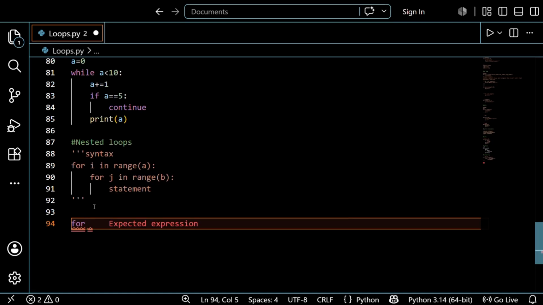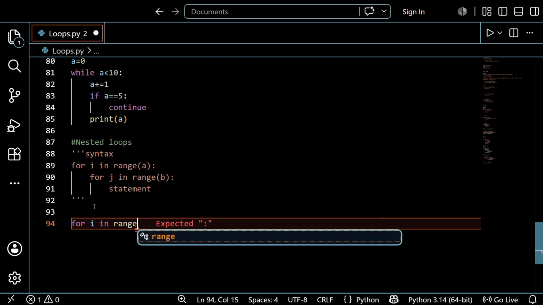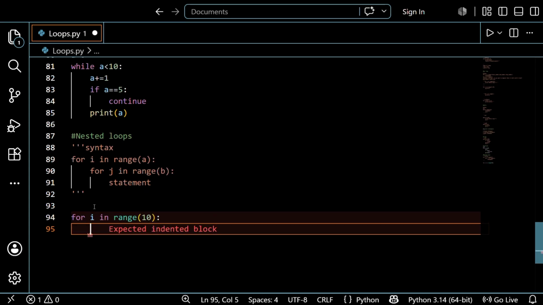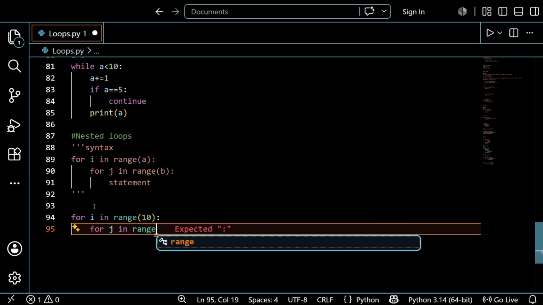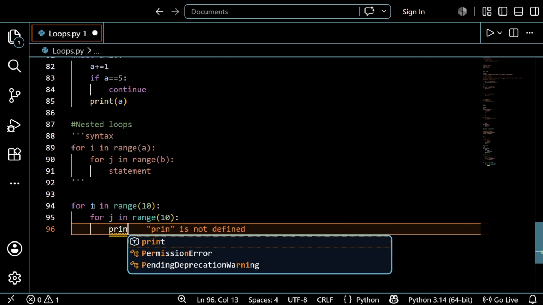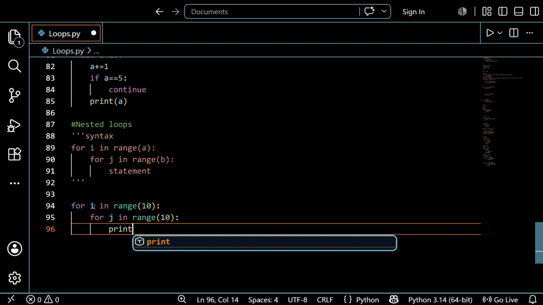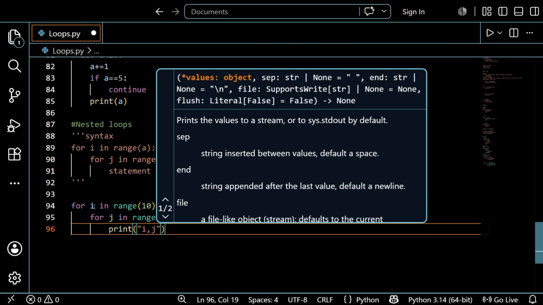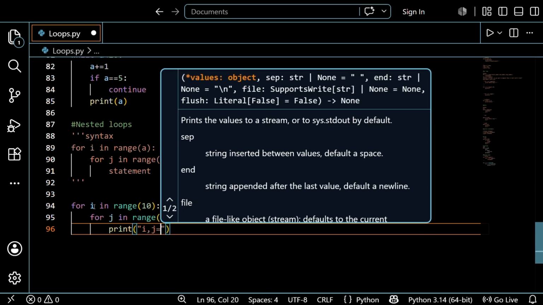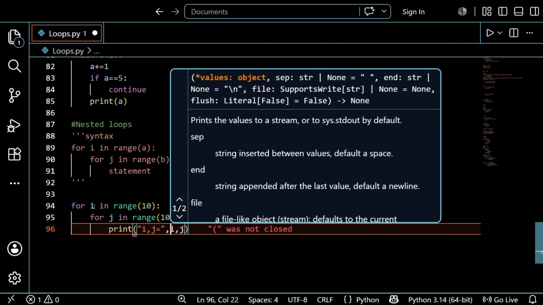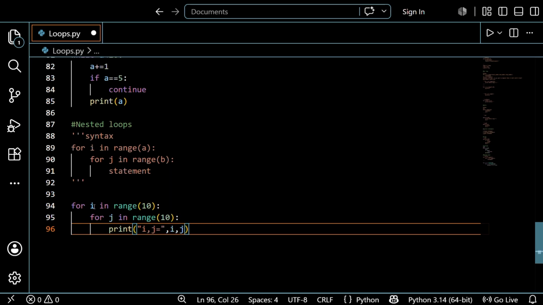Taking for i in range 10, after that for j in range again 10. I want to print the value of i comma j, so I want to print the values of i, j for every iteration.